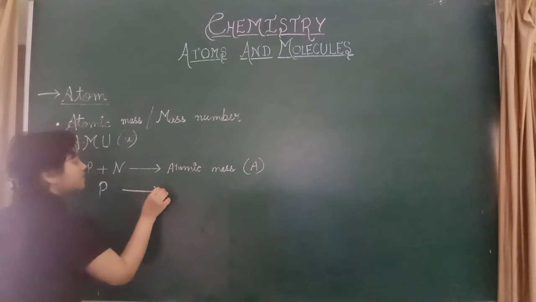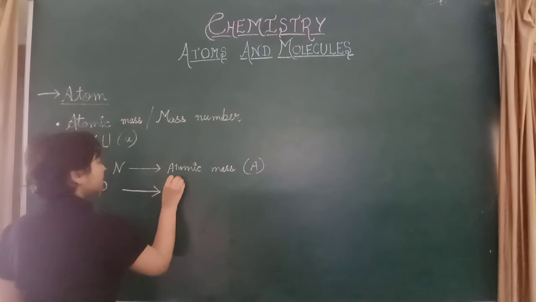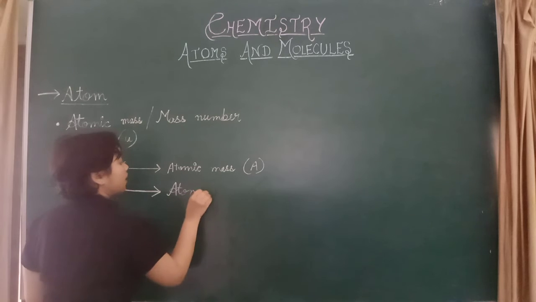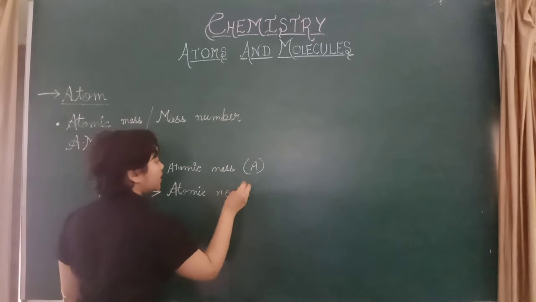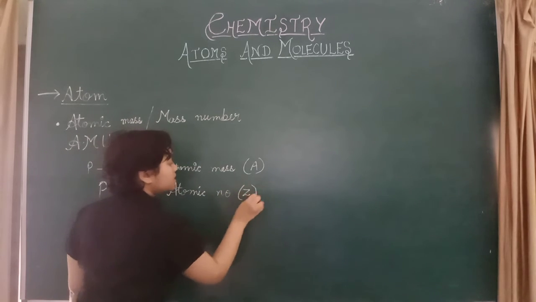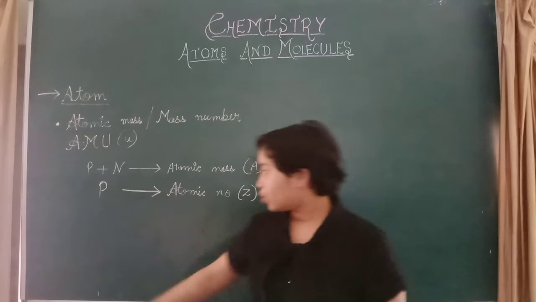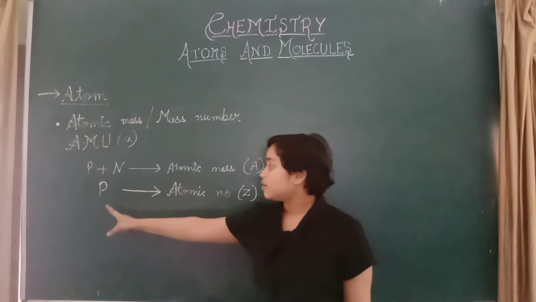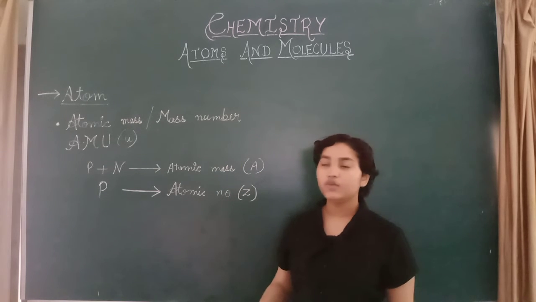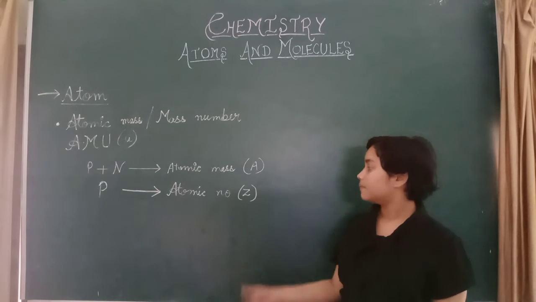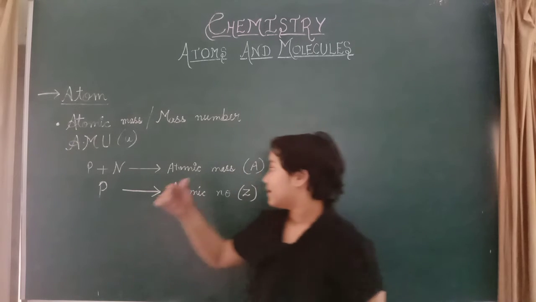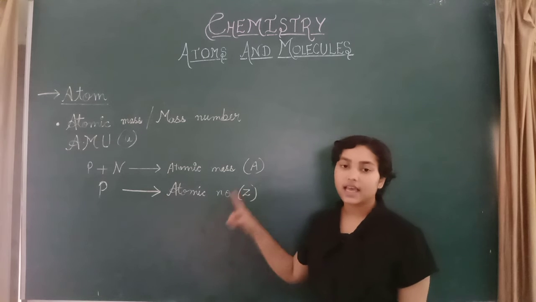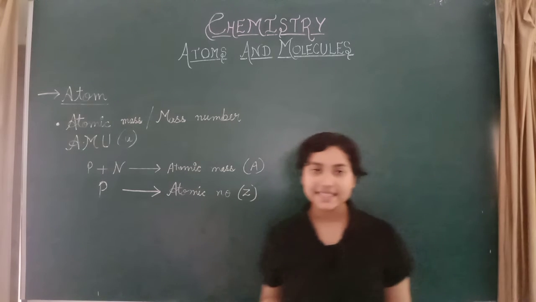It is denoted by Z and it is called atomic number. Atomic number is denoted by capital Z. The total number of protons plus neutrons is the atomic mass, and the total number of protons in the nucleus is the atomic number. Atomic mass is represented by capital A and atomic number is denoted by capital Z.